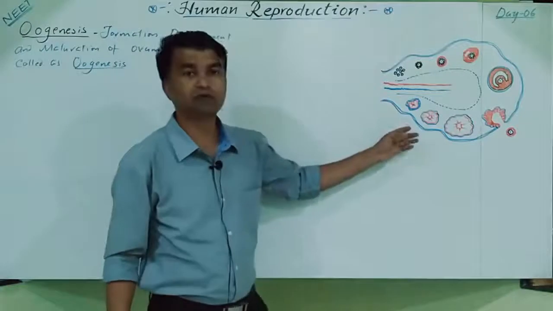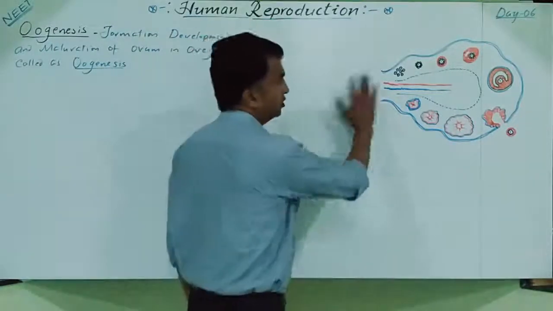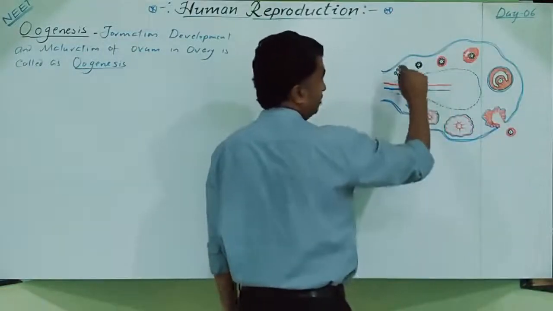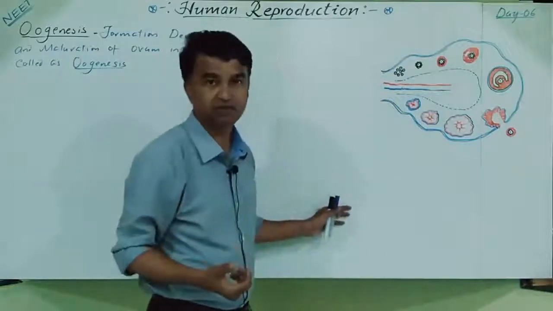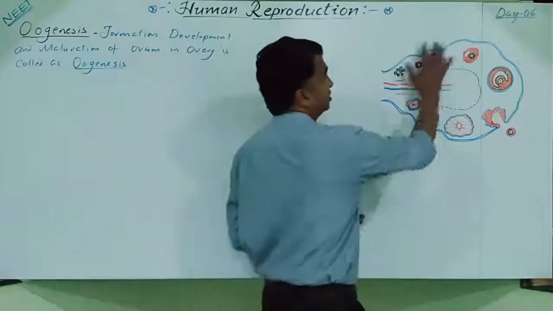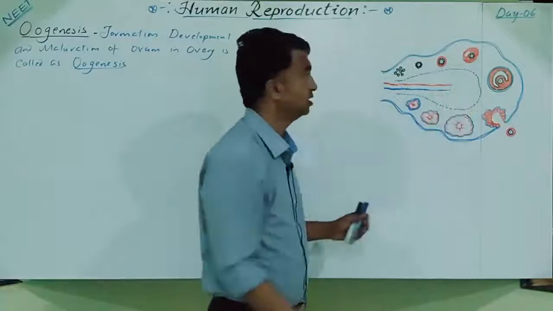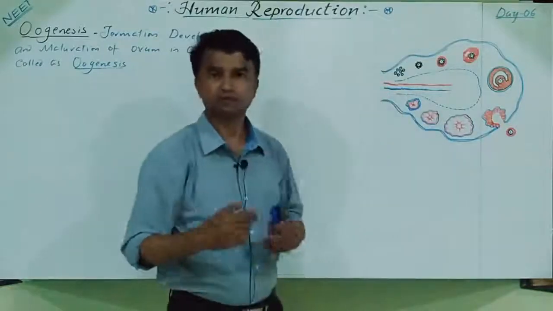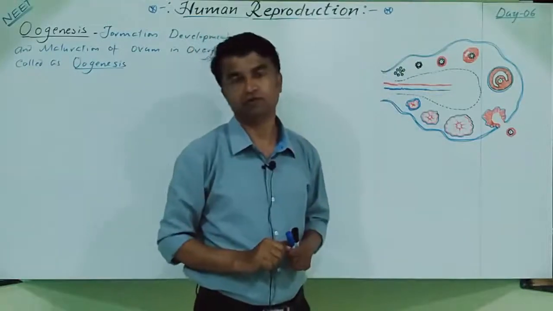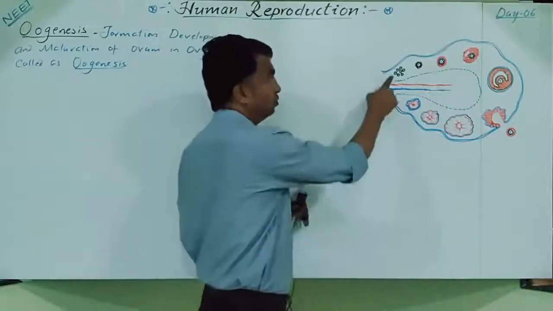This is the sectional view of the ovary. We already covered this. When you take a section of the ovary, the outermost covering is the cortex and the central part is the medulla. Outside, the germinal epithelium is there. Just below that the tunica albuginea is present, and the central part is called the stroma, which is divided into outer cortex and central medulla. This germinal epithelium produces a large number of oogonia during the fetal life only.